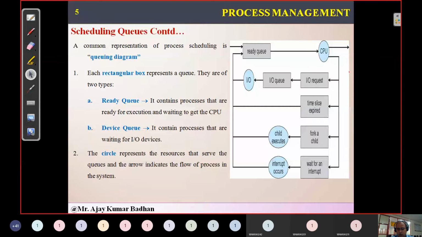Yeah, this diagram I'm talking about. Suppose some interrupt came. I am ready to perform the task. So I gave an example of HOD sir and me taking a class. I am ready to take the class, but because HOD sir came in between, I will be sent back again to the ready queue.